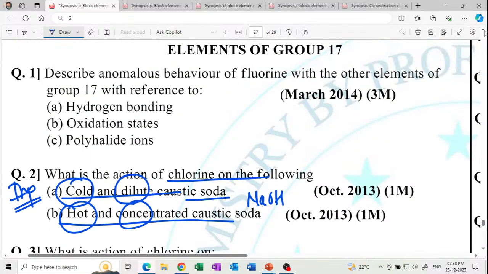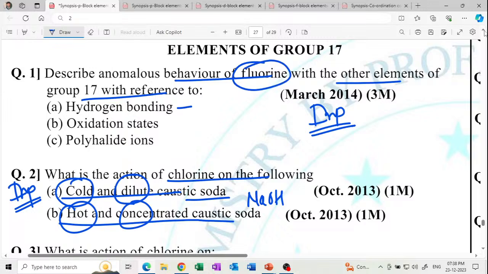And describe the anomalous behavior of fluorine with respect to the following points. This is again a very IMP point. Make this an IMP question too. Hydrogen bonding: fluorine shows hydrogen bonding, the others do not. So hydrogen bonding is present in fluorine and absent in the others. Oxidation state is always -1, no exception. And it does not form polyhalides. Get it? So this is very important.